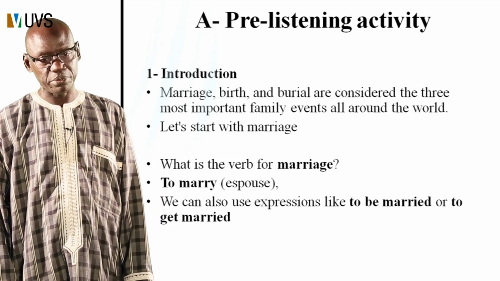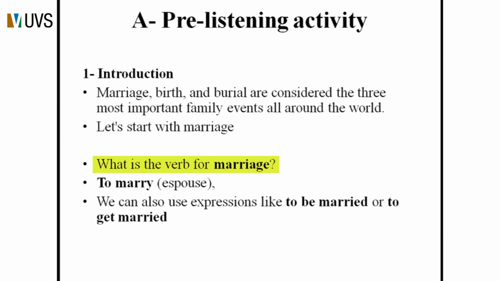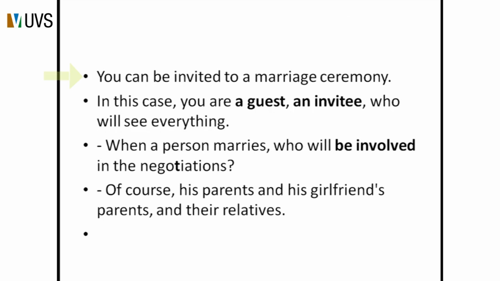But let us start with marriage. What is a verb for marriage? The answer is to marry. But we can use other expressions like to be married or to get married. You can be invited to a marriage ceremony, and in this case, you are a guest, an invitee who will see everything.